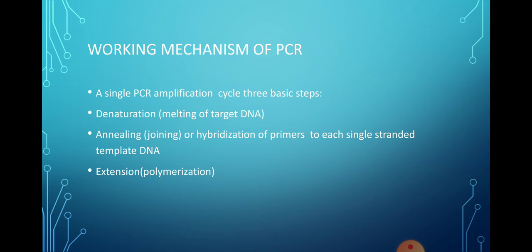Now the third step is extension, that we call polymerization, where we require two very important enzymes, that is Taq DNA polymerase and DNA polymerase.